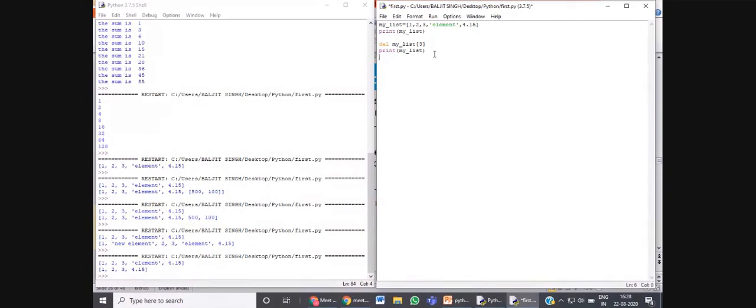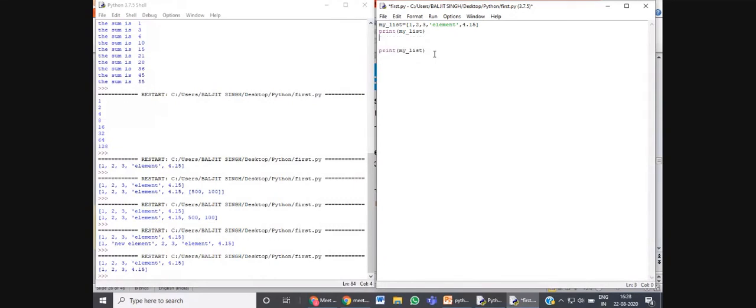Now, if you want to pop out some value from the list and you want to store it in some other variable, then we can use this pop function. We will print after popping out.